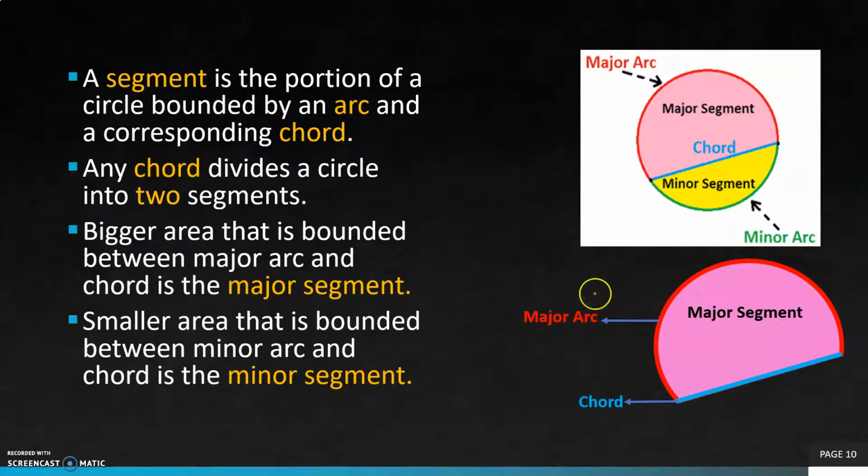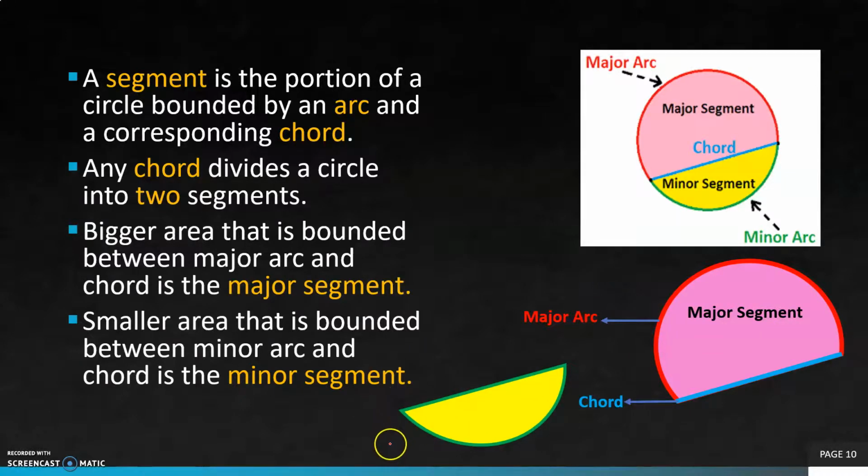Similarly, for the smaller area that is bounded by the minor arc, this green is the minor arc and this blue is the chord of the circle. So when the area is bounded by the minor arc and the chord of the circle, this is the minor segment.